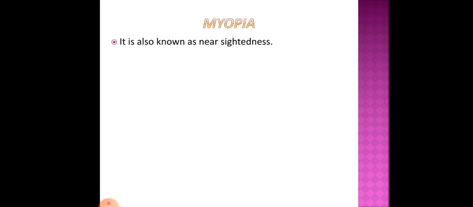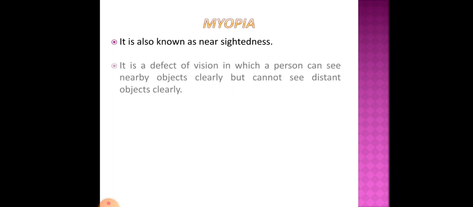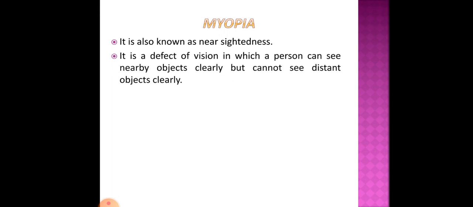Myopia is also known as nearsightedness. It is a defect of vision in which a person can see nearby objects clearly but cannot see distant objects clearly. Myopia is a defect of vision in which the person can see the objects that are close to his eye clearly but cannot see the objects that are kept far away from him.